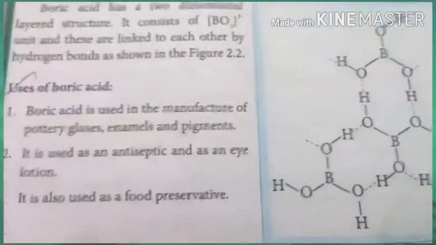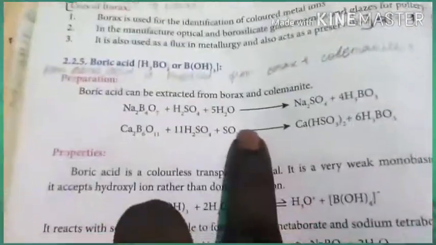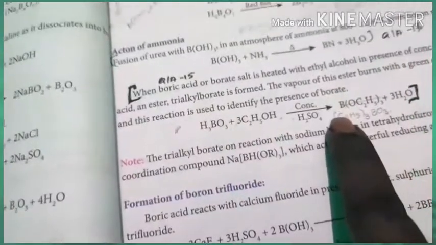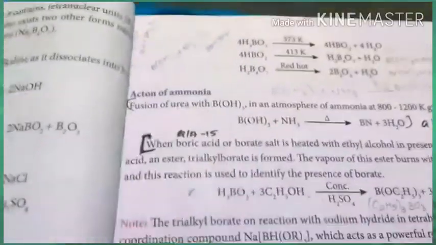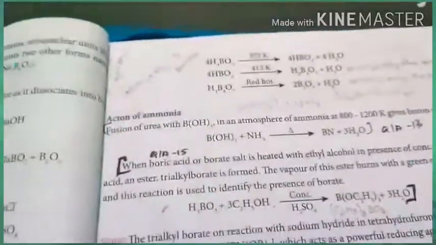Boric acid is important for 3 mark questions: preparation of boric acid and acidic nature of boric acid, reaction with ammonia, and reaction with alcohols are very important questions and have repeatedly been asked in public exams. So just go through it carefully.